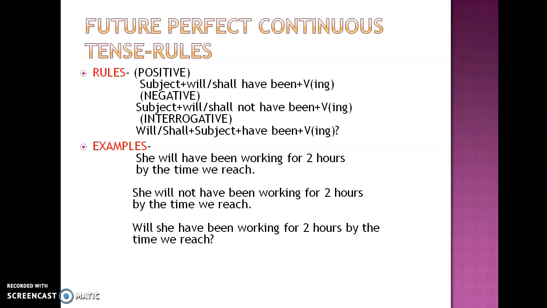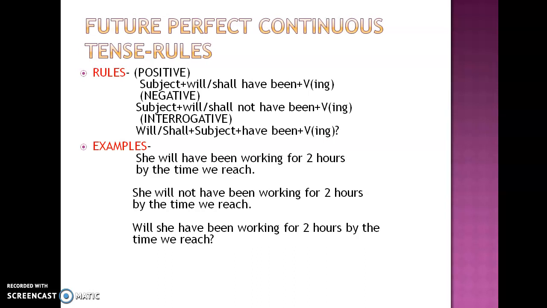She will have been working for 2 hours by the time we reach. She will not have been working for 2 hours by the time we reach. Helping verb in the beginning: Will she have been working for 2 hours by the time we reach? So the continuous action will be that she will have been working. And either you can mention the time frame using for 2 hours, or if you want to use since, then you have to mention the starting point. For example, you can say she will have been working since morning by the time we reach. Since is used when you know the starting point of an action.